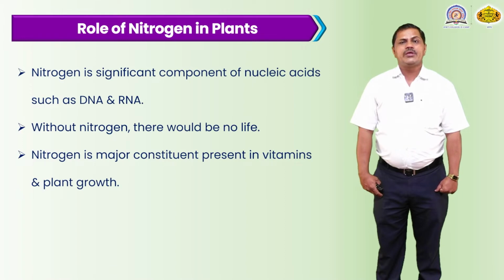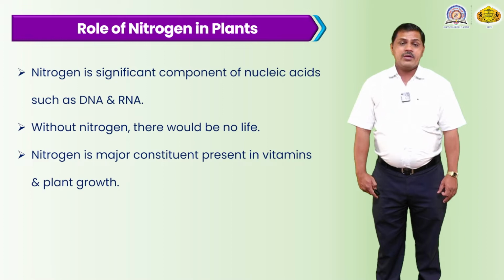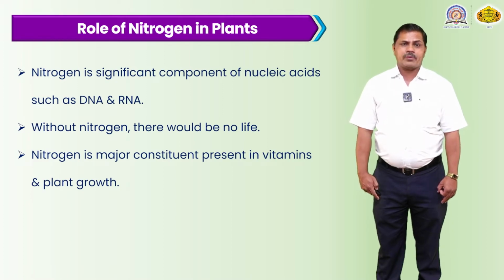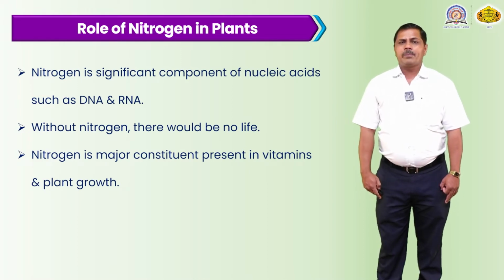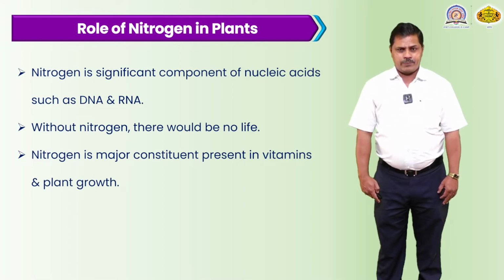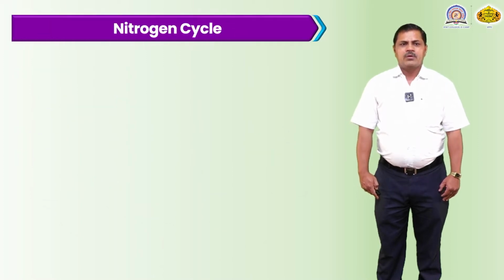There are different types of vitamins, vitamin A, B, C, D and others. Nitrogen is essential for their preparation, so without nitrogen these vitamins cannot be prepared. Also, without nitrogen plants do not grow. Nitrogenous compounds are essential for each and every cell.